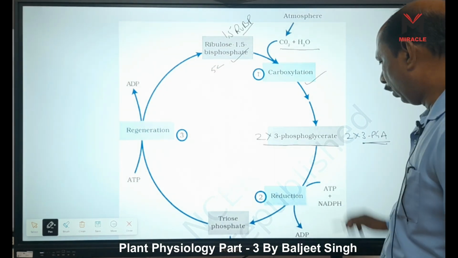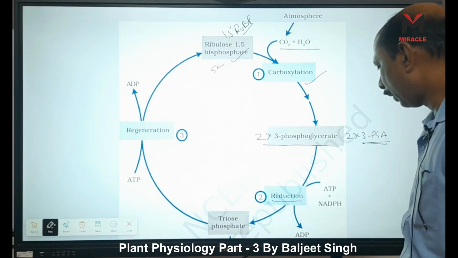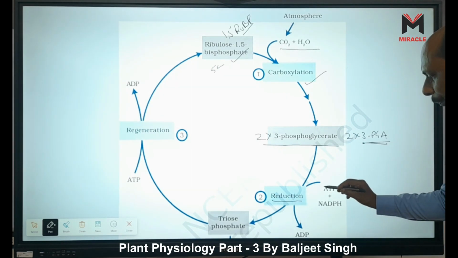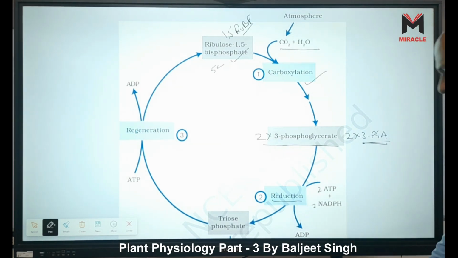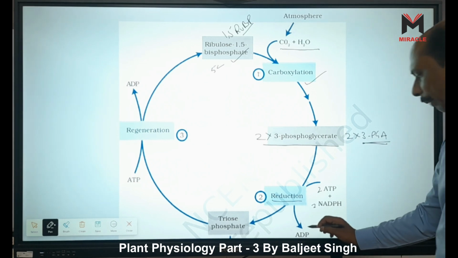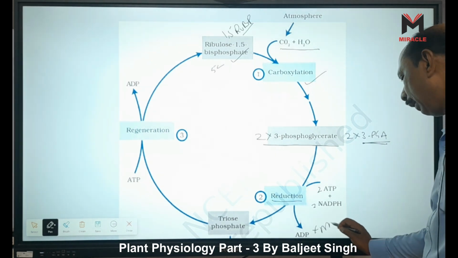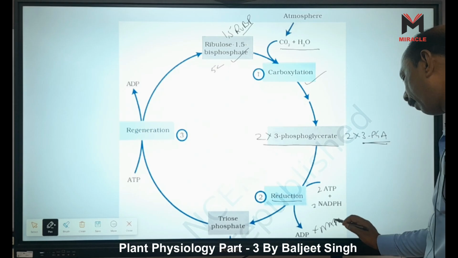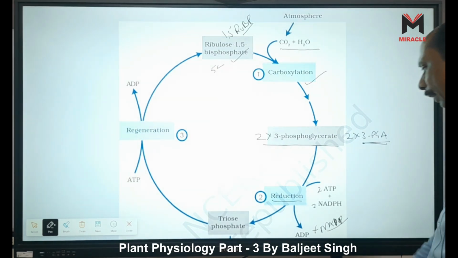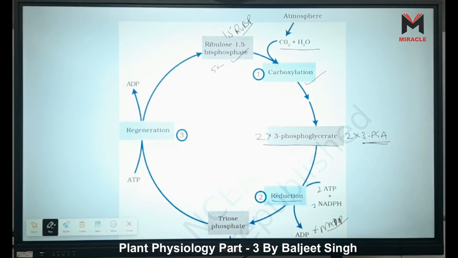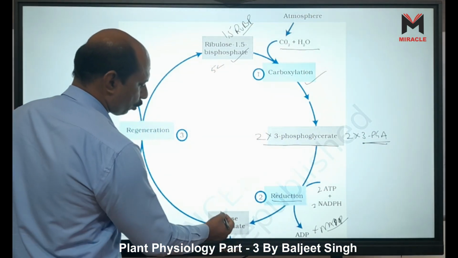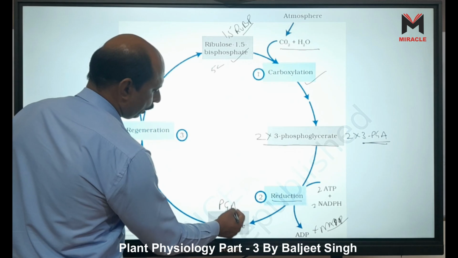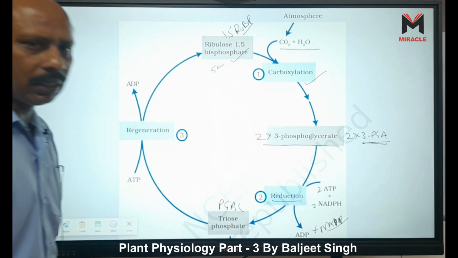After that, reduction starts. Here, 2 ATP and 2 NADPH are used, and ADP plus NADP are released. This is called reduction. After reduction, it forms triose phosphate, which is PGAL, phosphoglyceraldehyde.